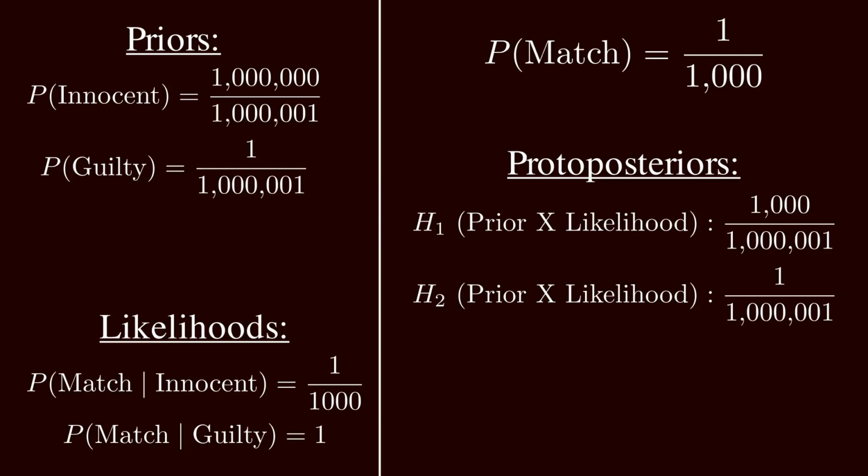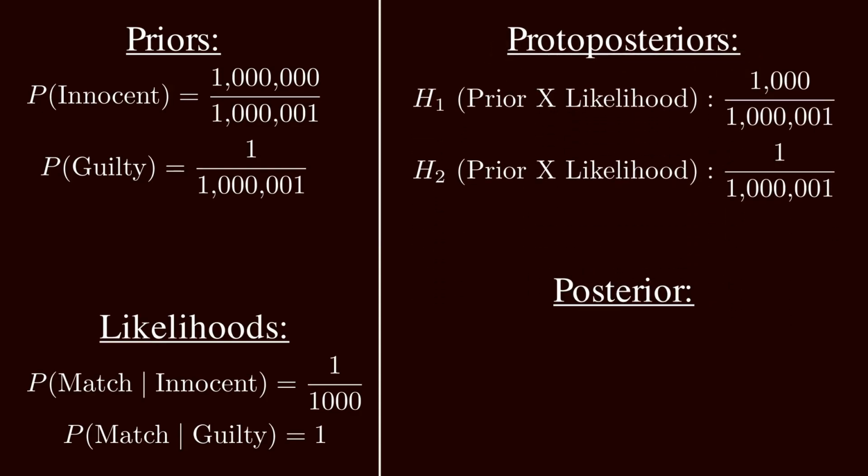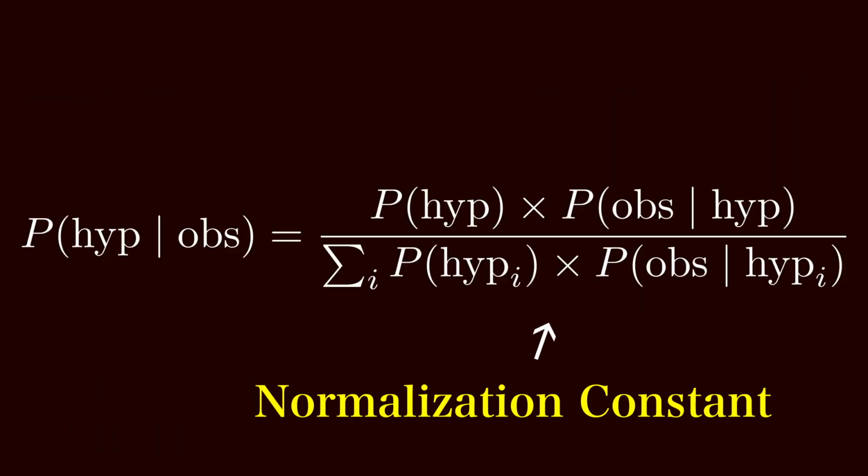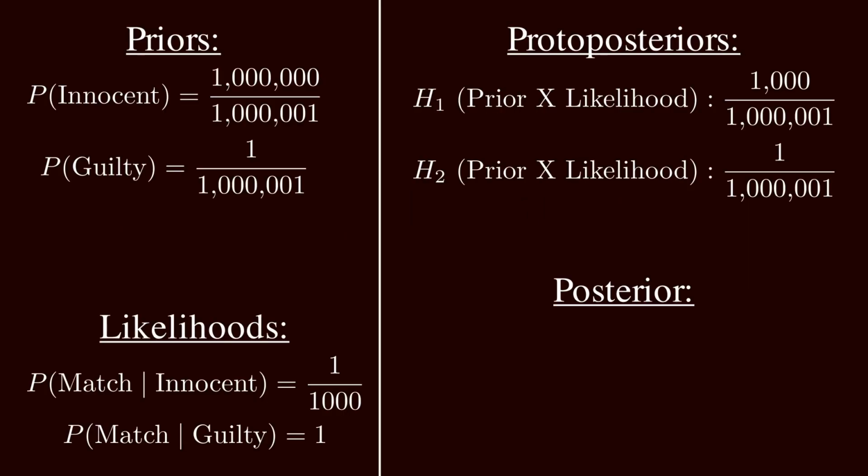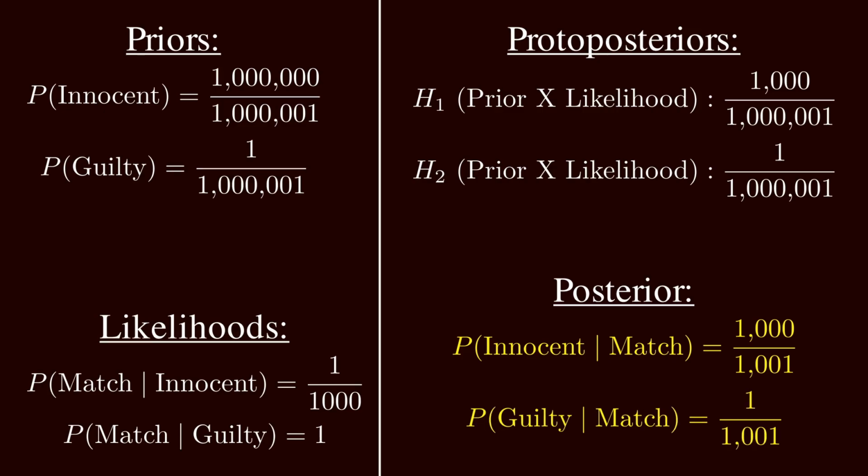Now, we can calculate the posteriors of each probability by dividing our proto-posteriors by the normalization constant. And if you don't remember the normalization constant, it's super easy. All we do is take the sum of the two proto-posteriors. So we can see that the proto-posterior for situation 1 divided by the normalization constant gives us a probability of being innocent given a fingerprint match of 1,000 divided by 1,001, whereas the probability of being guilty given a fingerprint match is only 1 out of 1,001.